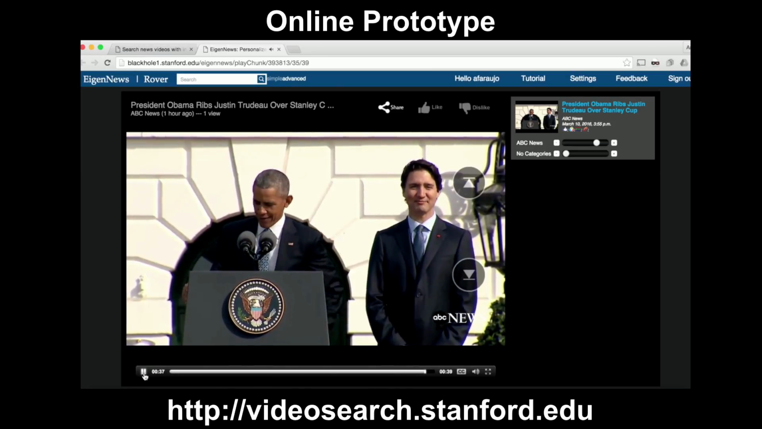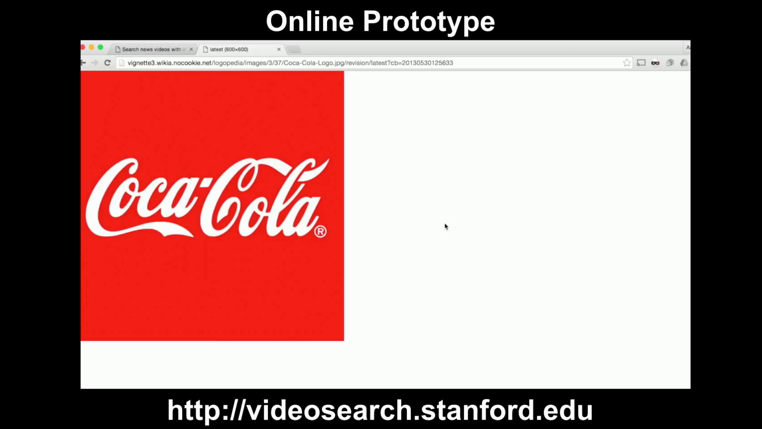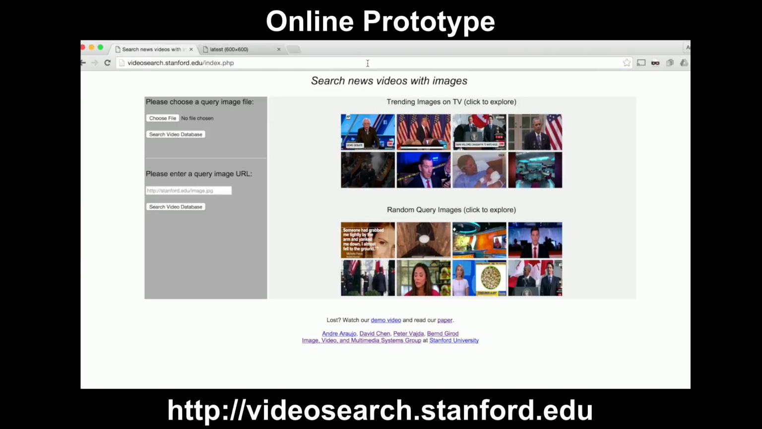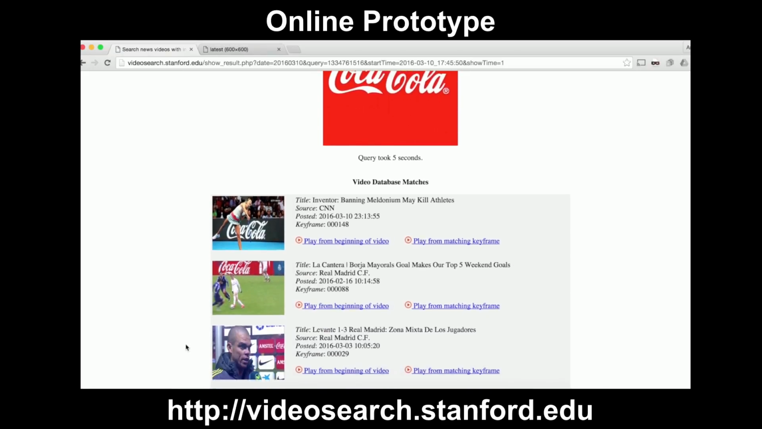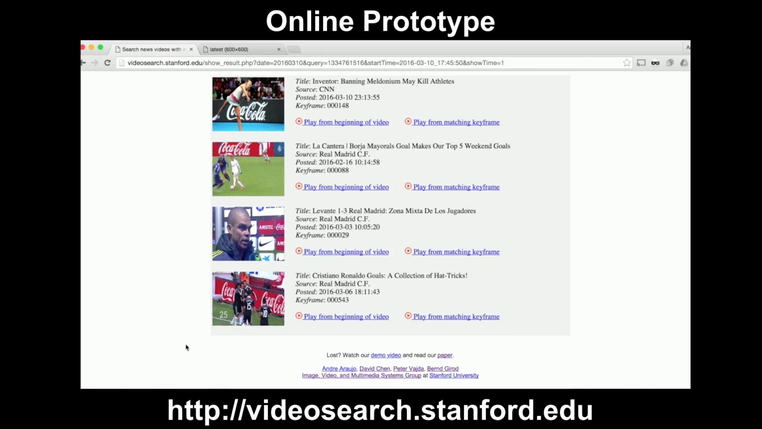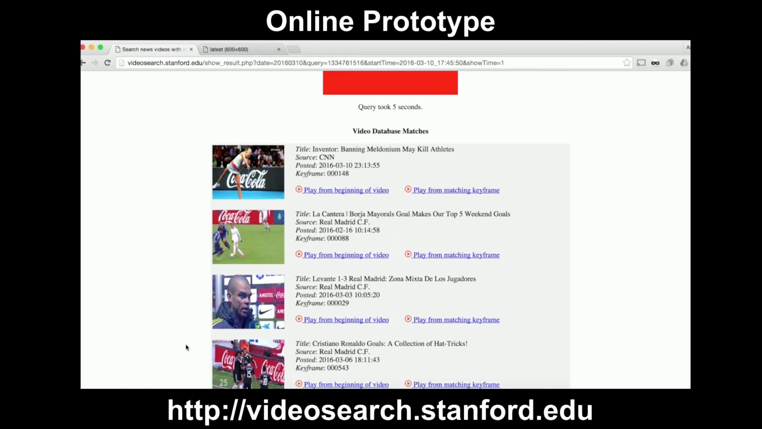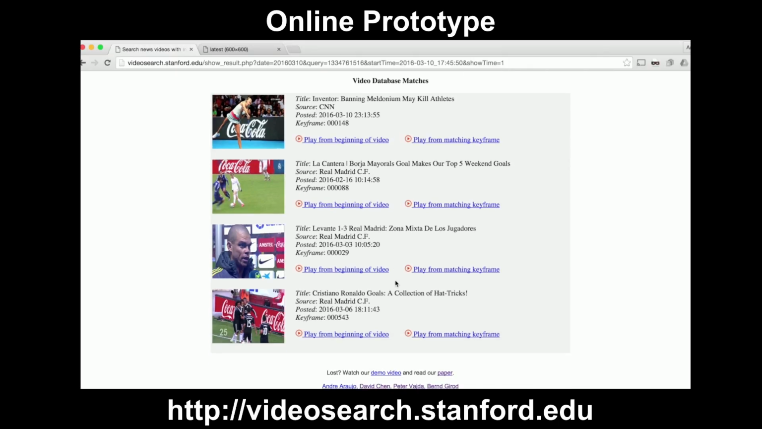The system also allows searching with your favorite image. In this example, the user copies the URL of a specific logo image and enters that into the system. In real time, the system fetches the image, extracts descriptors, and searches the video database. Note how the matches are quite challenging due to occlusion and different viewpoints. Once again, the user can then play the video from the point where the match was found.